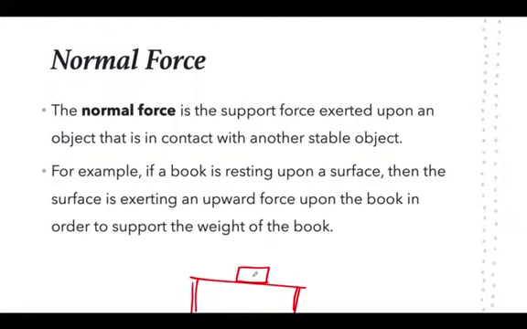The book will feel a force of gravity known as its weight, but since the book is not moving, there has to be a force that is counteracting the weight, and that force is known as the normal force. So the book feels supported by the table, and that force would be the normal force.